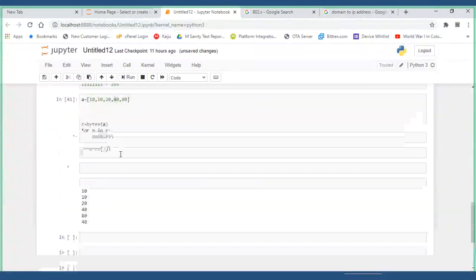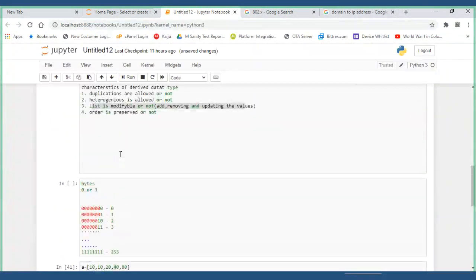Okay, remember that is called ordering. Ordering always maps to indexing. Wherever indexing is allowed, definitely order is there. Now there are a few data types where there is no indexing, so their order won't be there. We will discuss them later.